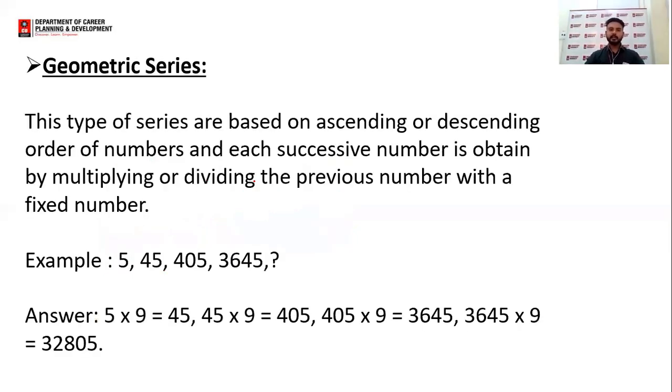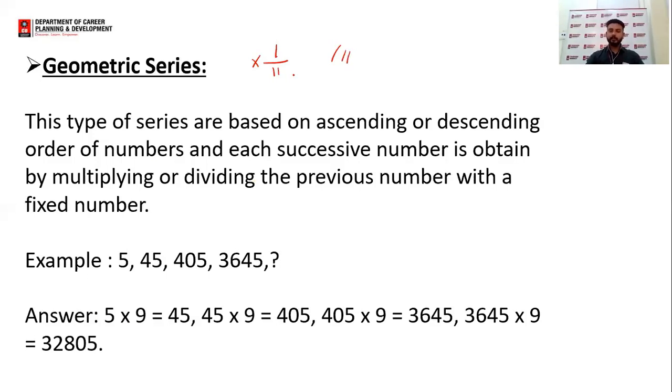Next one is our geometric series. This type of series is based on ascending or descending order of numbers, and each successive number is obtained by multiplying or dividing the previous number by a fixed number. For example, as we discussed in the very first question, where all the numbers were divided by 11, we can either divide the number by 11 or multiply it by 1 by 11.